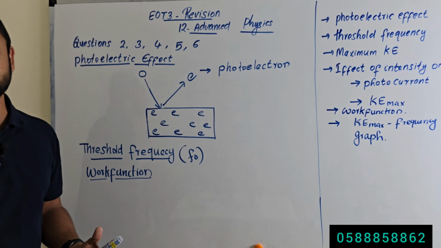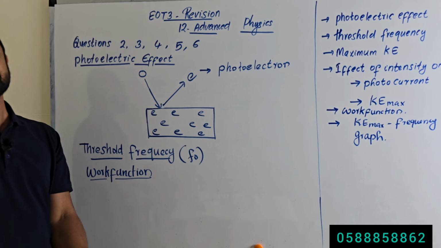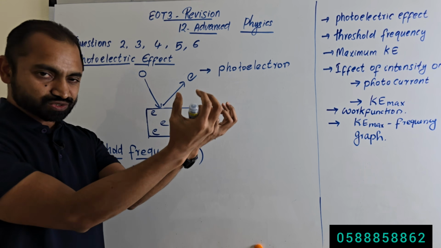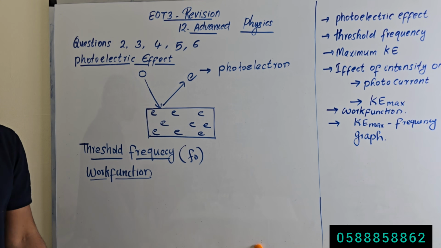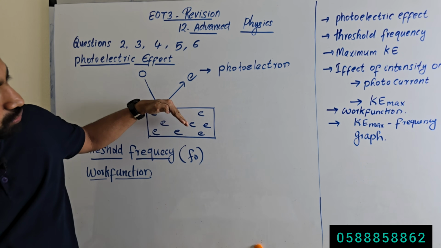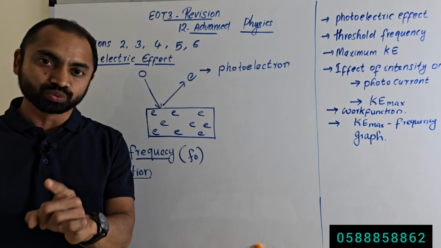Why is the minimum energy required? Because the electrons are attracted towards the metal. The metal is attracting the electron, and the metal is keeping the electron inside it or on the surface of the metal. So a minimum energy is required to remove the electron or to emit the electron out of the metal. That is called work function.